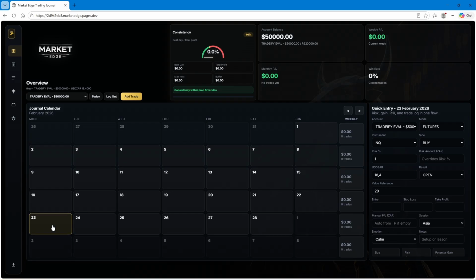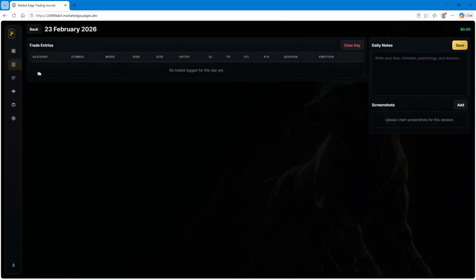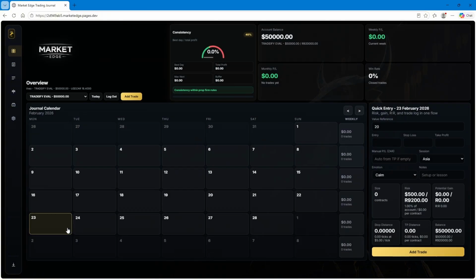So we're gonna do a backtesting session for this week here, and I just want to show you how I work with the journal, how I work with the calculator. It's quite nice, and you can use it on a daily basis when you're doing your trades. And we all know journaling is a pain in the ass. This makes it quite easy. You put your entries in, and you press add trade, and all your information is going to store over here, and you can put in your picture, and come back at the end of the week and see how you managed to take your trades. You can see your P&L, all that beautiful stuff.